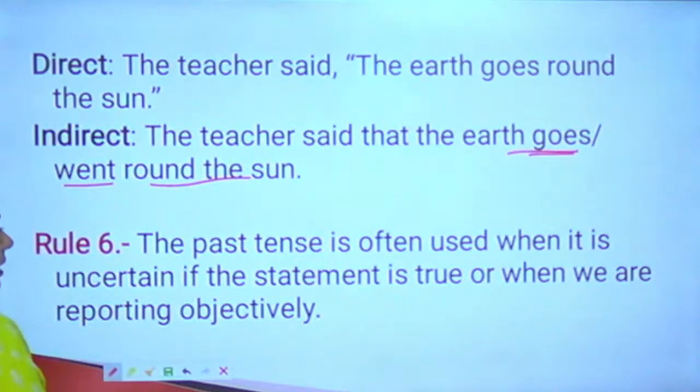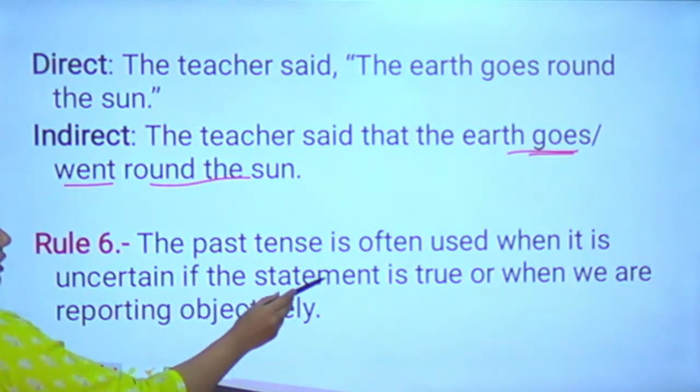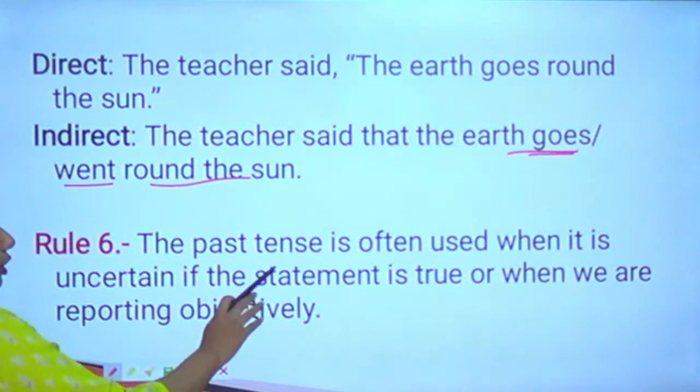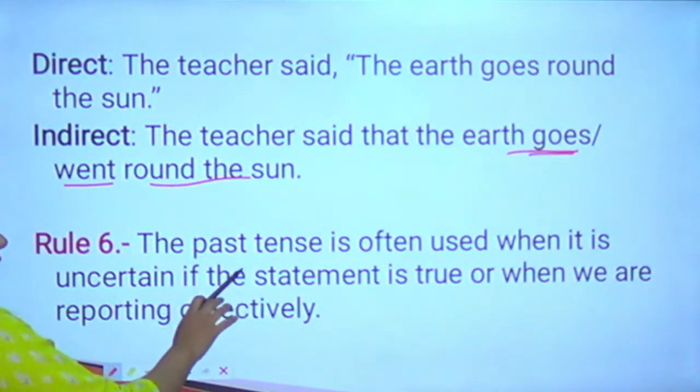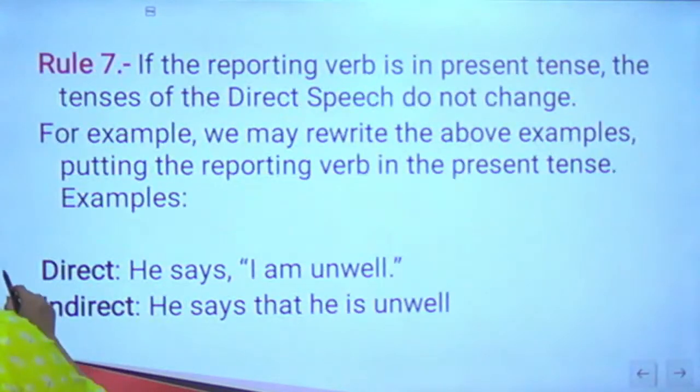Rule number 6. The past tense is often used when it is uncertain if the statement is true or when we are reporting objectively. So when we do not know about the truth of the statement, in those cases we will use the past tense. Rule number 7.